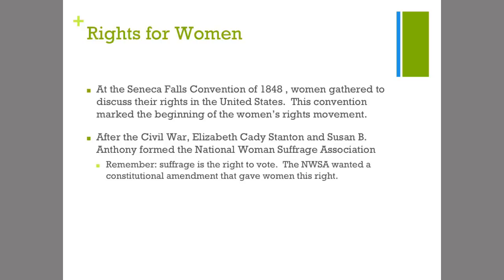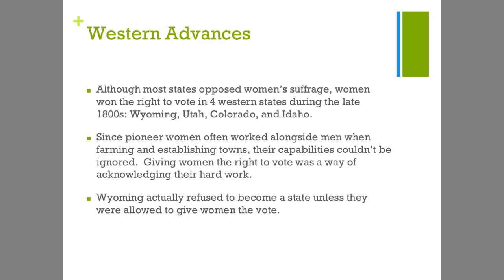So after the Civil War, Elizabeth Cady Stanton and Susan B. Anthony, two women who were key players in the Seneca Falls Convention, formed the National Woman Suffrage Association. And remember that suffrage is the right to vote, right? Following the Civil War, we saw many issues about African Americans getting the right to vote. Well, the NWSA wanted a constitutional amendment that gave women that same right. We'll wait a while, but eventually we'll get it.